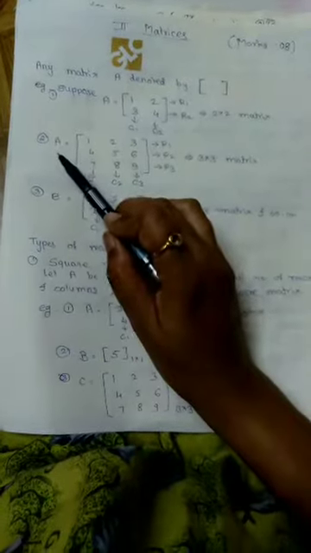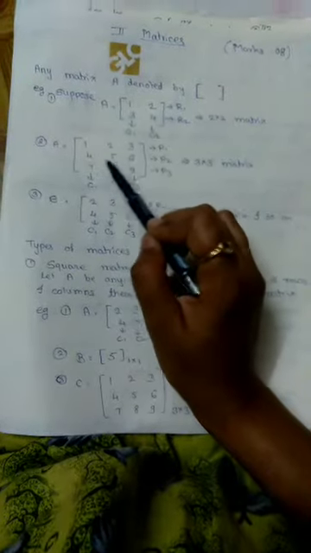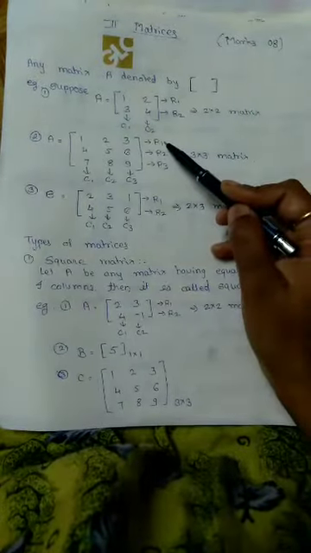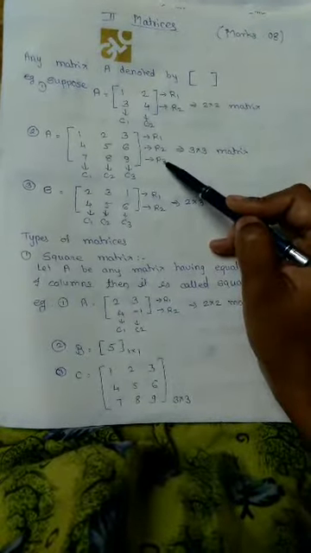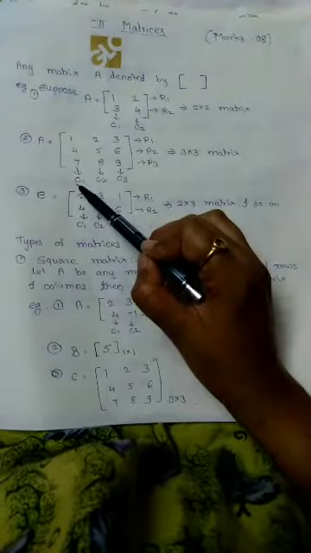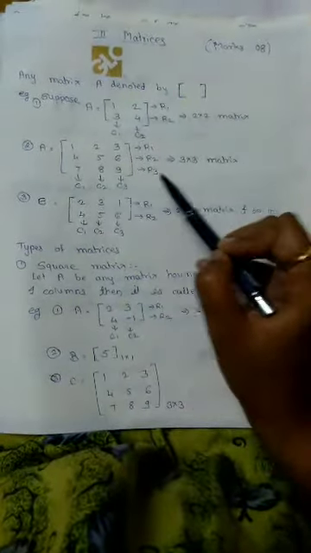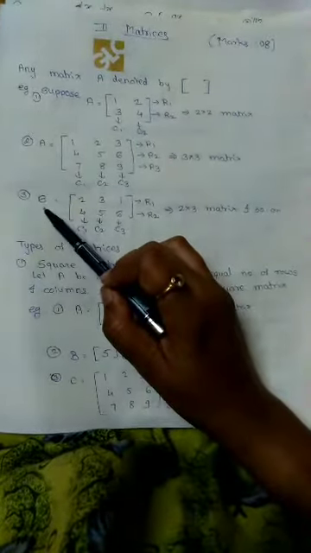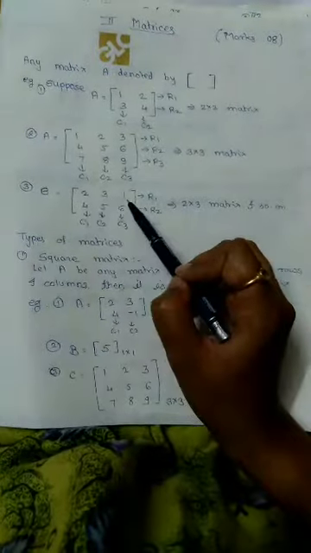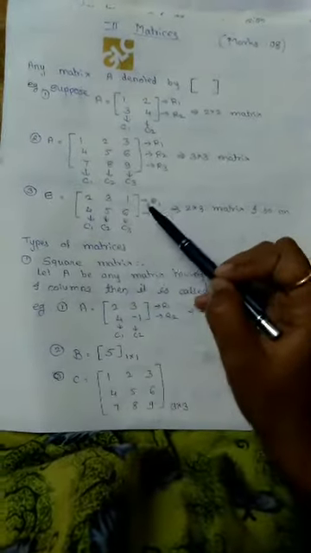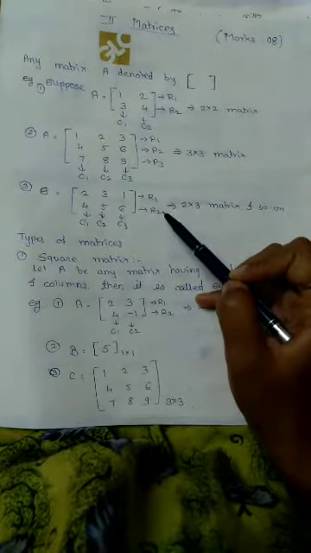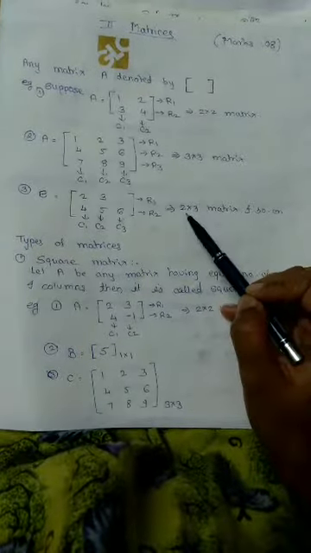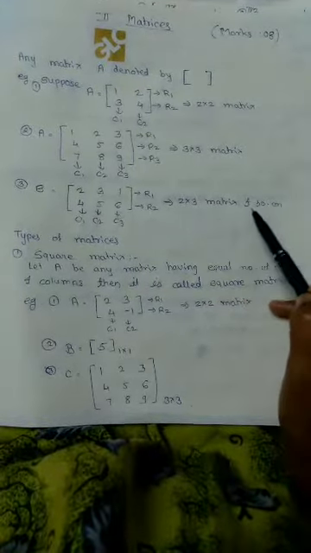Second example, suppose A is equal to 1, 2, 3, 4, 5, 6, 7, 8, 9. This matrix contains three rows, R1, R2 and R3. Similarly, it contains three columns, C1, C2 and C3. So it is called a 3 by 3 matrix. Next example, suppose B is equal to 2, 3, 1, 4, 5, 6. This matrix contains two rows, R1 and R2, and three columns, C1, C2 and C3. So this is called a 2 by 3 matrix, and so on.